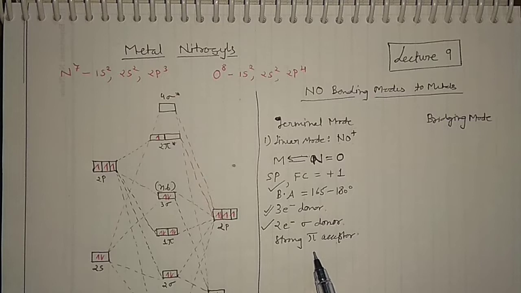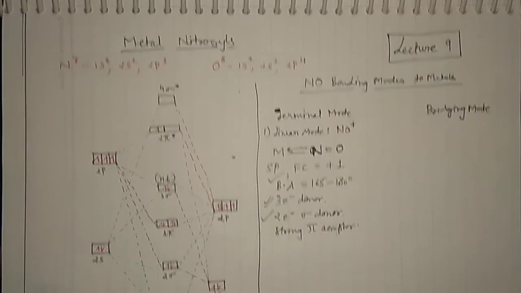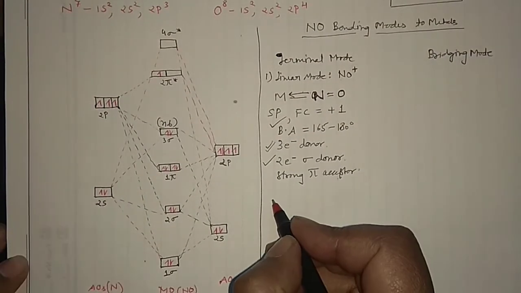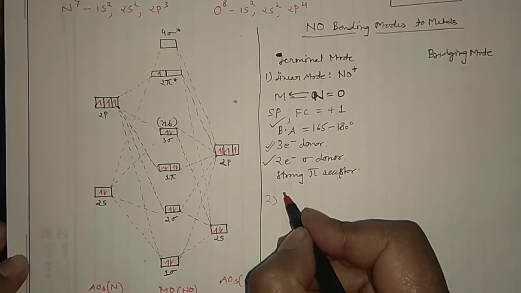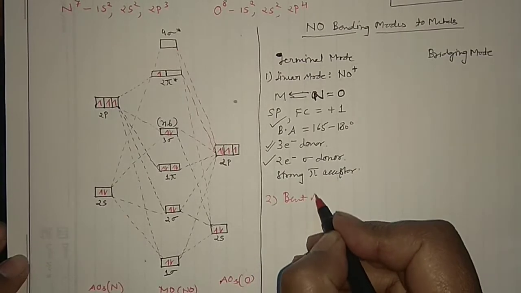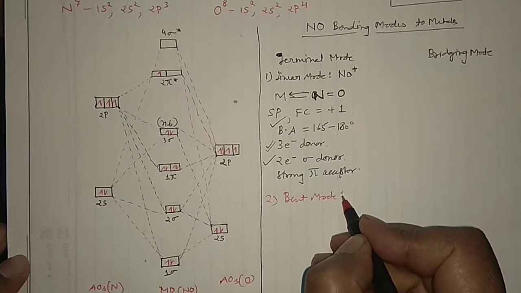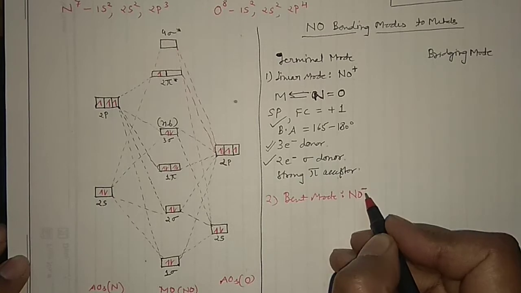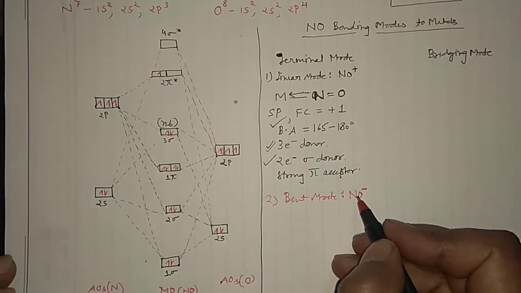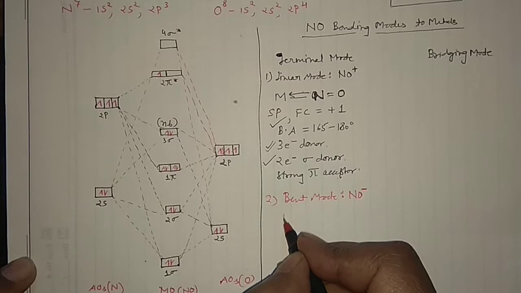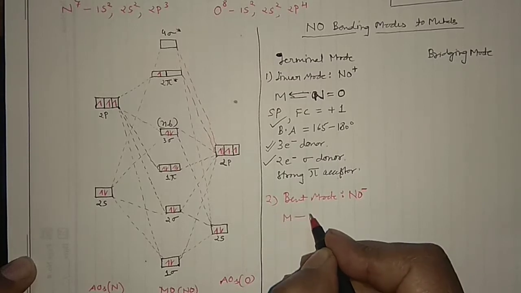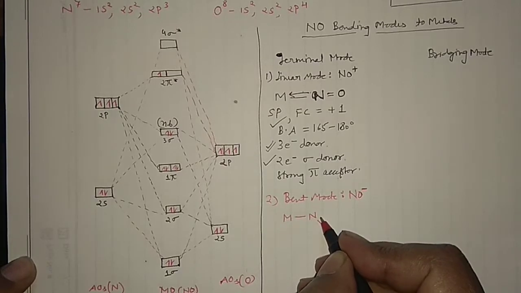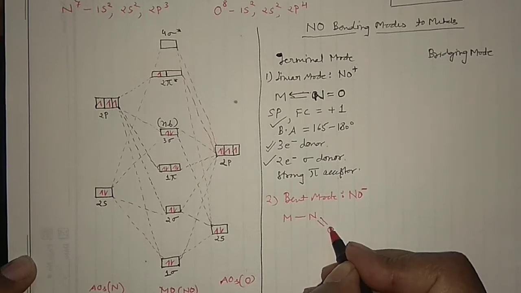This explanation you should know. After that I can go for another mode, number 2, the bent mode of bonding. When you are using the bent mode, NO negative is there. What is the meaning of that? The metal forms a bond with the nitrogen, and you have a double bond to oxygen in that manner.